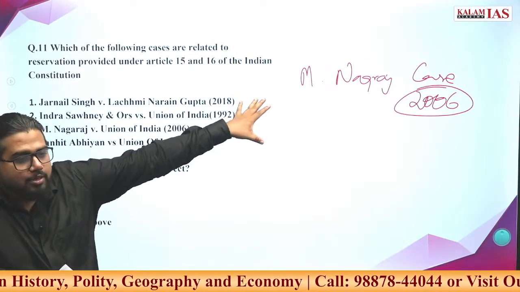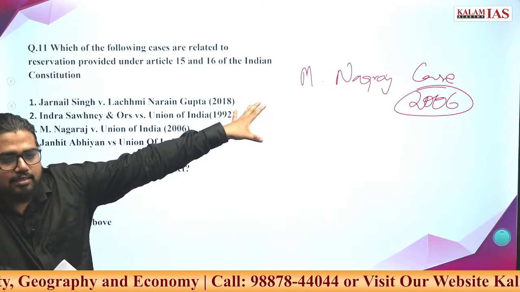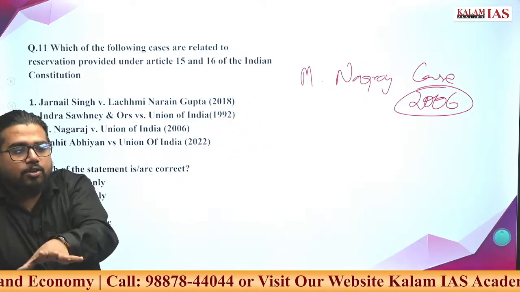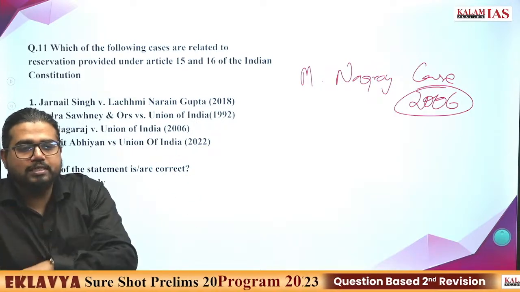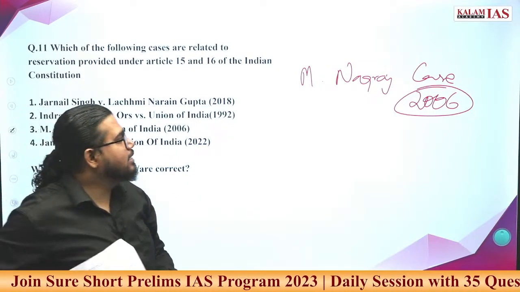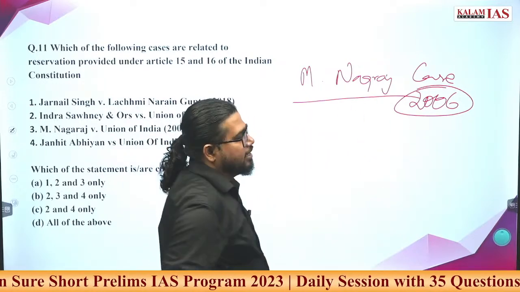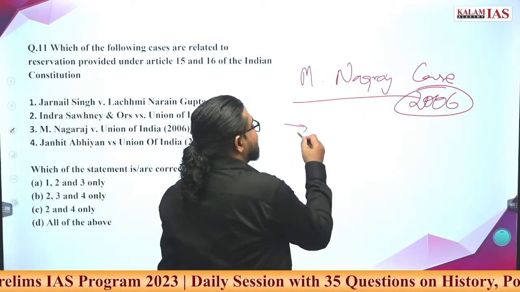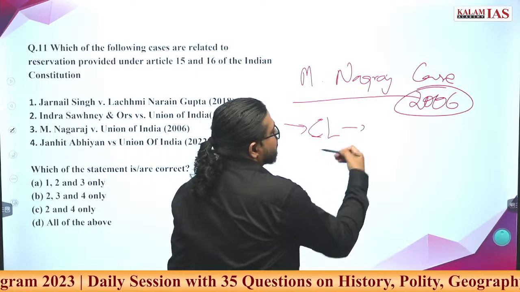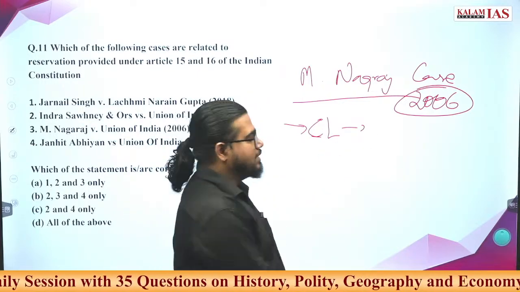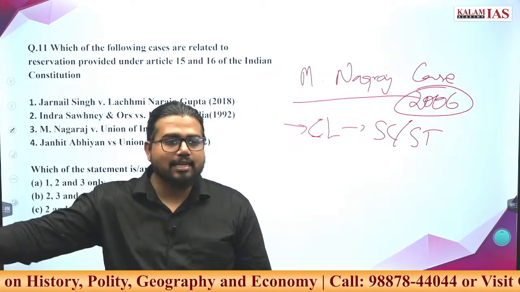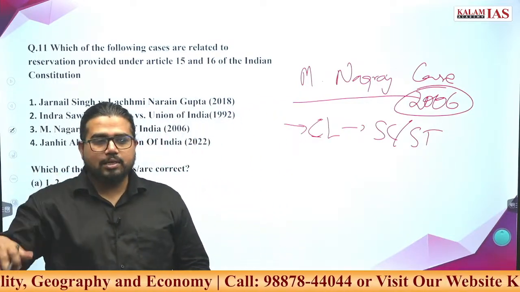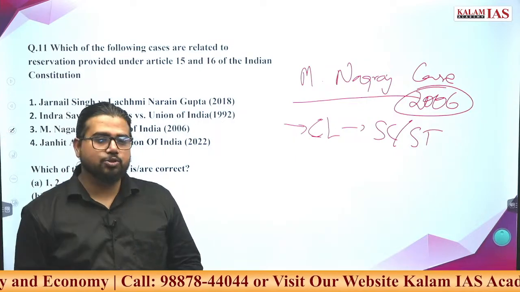What is the most important, famous verdict of this case? Non-creamy layer so far has been only applicable to OBCs. This is a concept that was even brought in for this OBC reservation issue. But what did this verdict do? It extended this creamy layer concept to SCs and STs. SC and ST should also get this creamy layer. Some income base should be kept and others should be excluded.